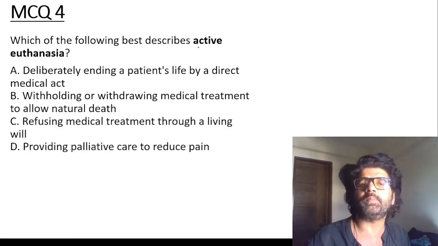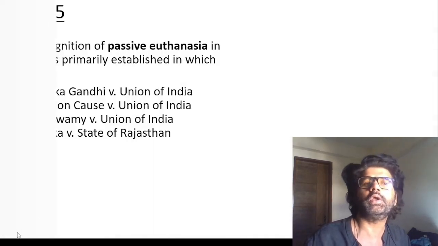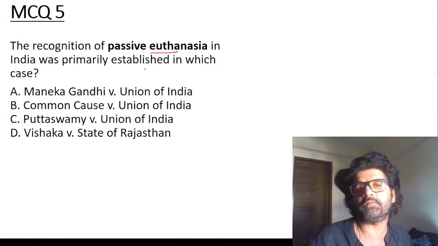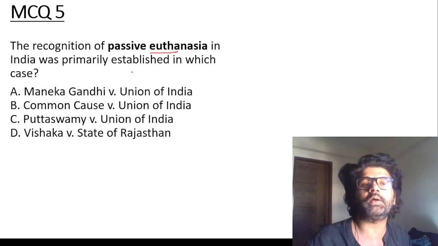Which of the following best describes active euthanasia? A, deliberately ending a patient's life by direct medical act. MCQ 5, passive euthanasia primarily established in Common Cause versus Union of India. B,